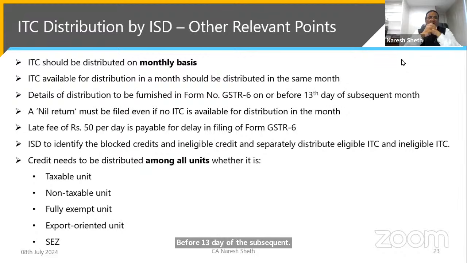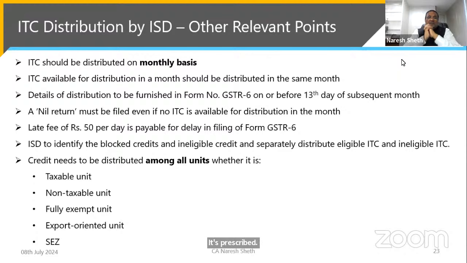And a nil return must be filed even if no ITC is available for distribution in the month. Late fee of ₹50 is prescribed per day for delay in filing of the GSTR 6. ISD, and again, for delay in filing of the GSTR 6, ₹50 is prescribed.